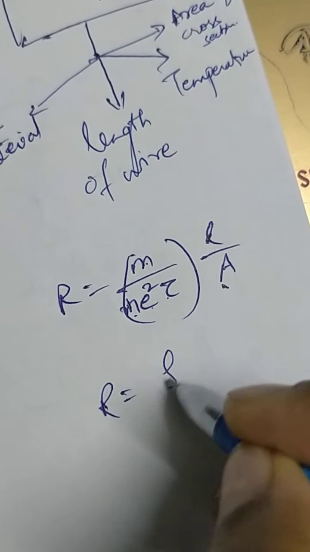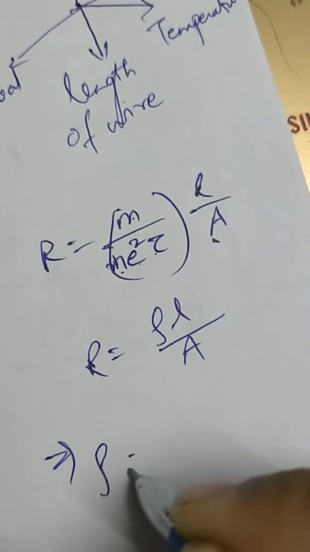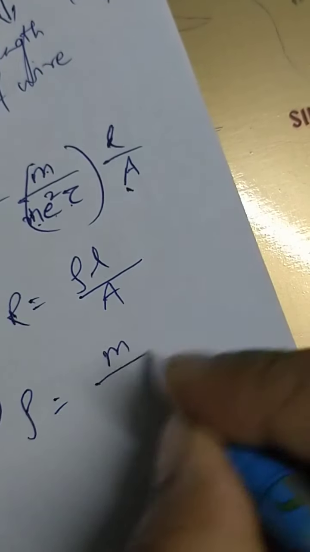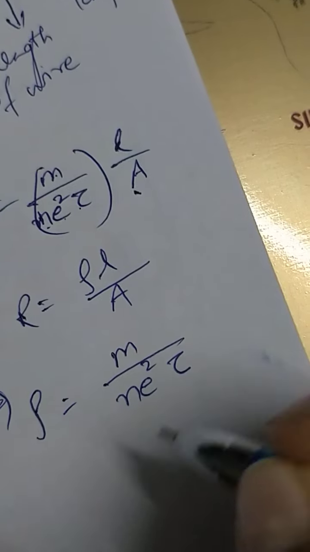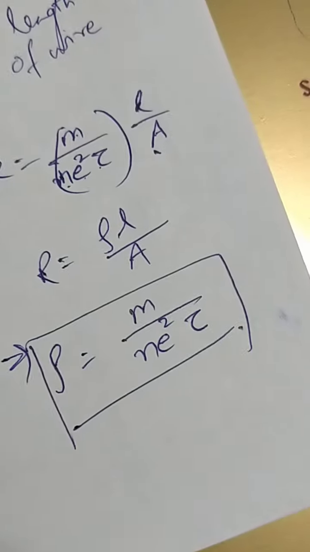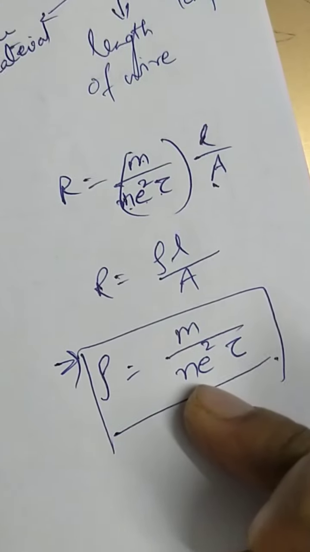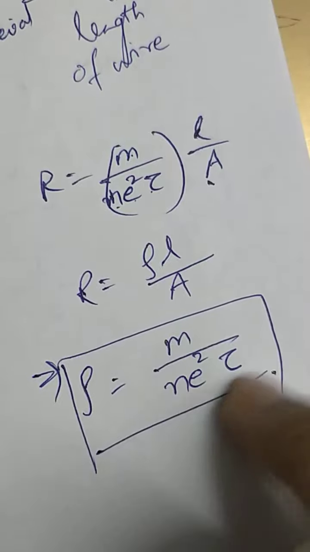This is also written as rho L by A. This you have done in 10th class. This implies resistivity rho is equal to m upon n e square tau. So this is how we derive the expression for resistivity. You compare these two expressions, and you'll get m upon n e square tau.